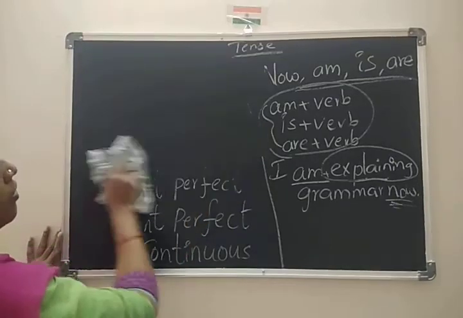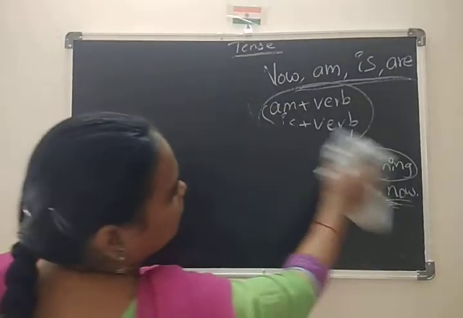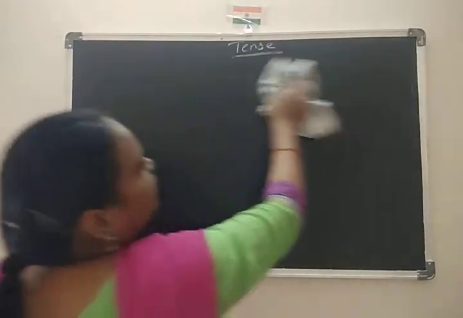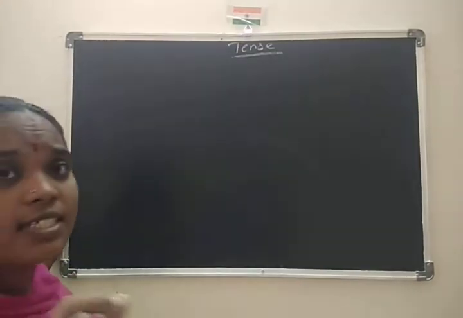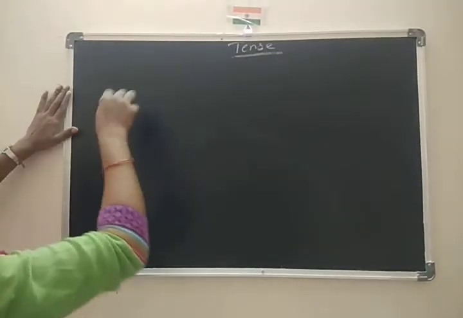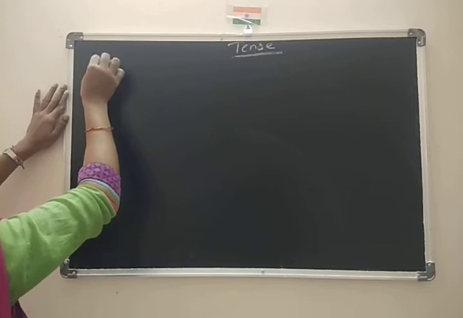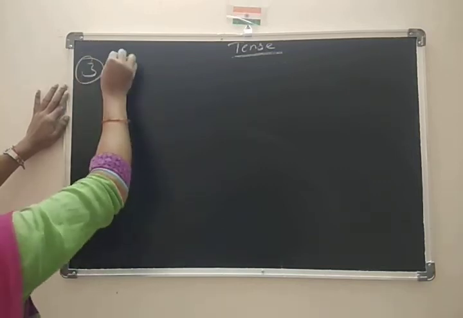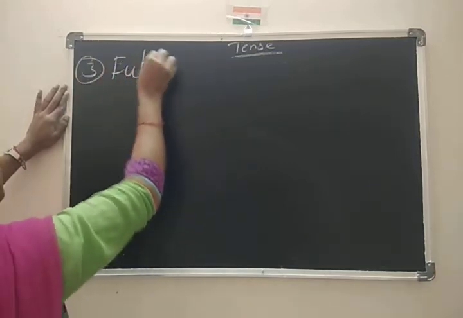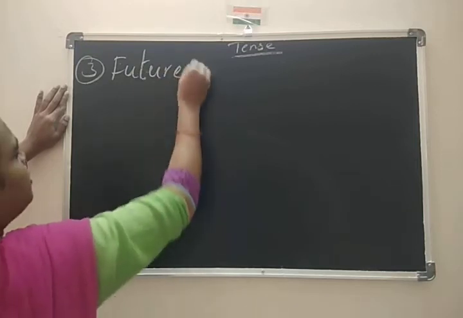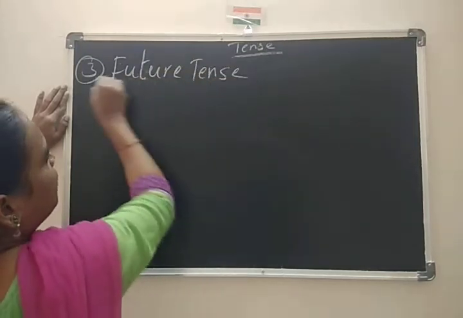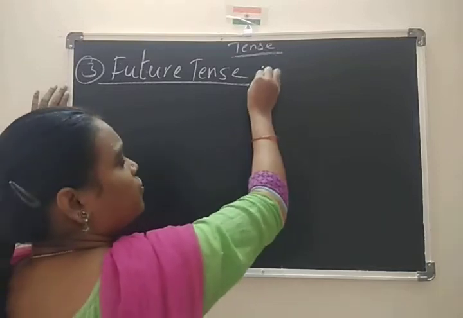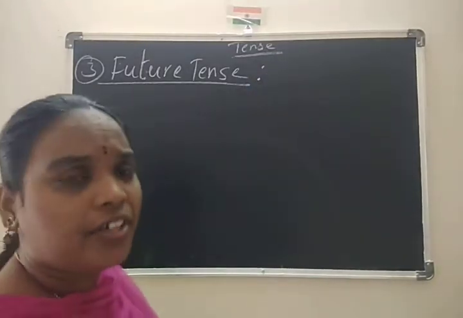Now coming to future. You have to notice the difference among these 3. Who is the third son? Future tense. Okay. So future tense, how can you identify?